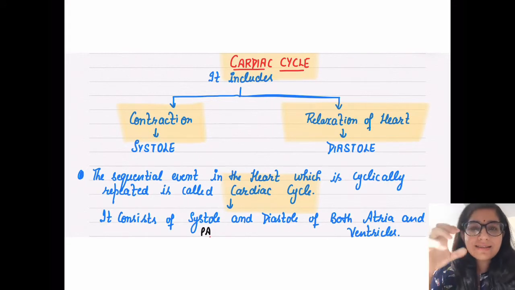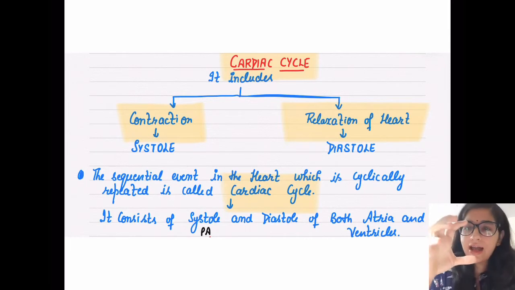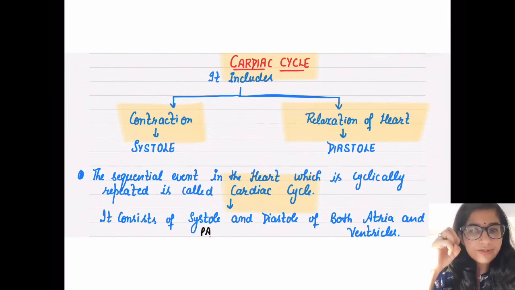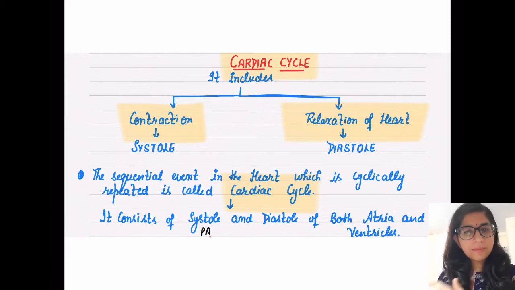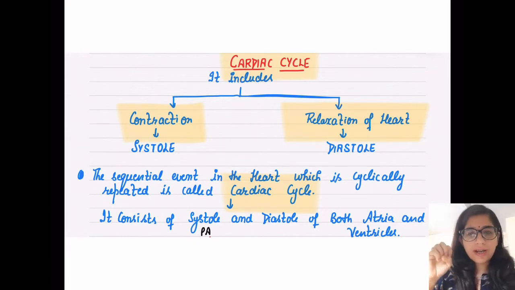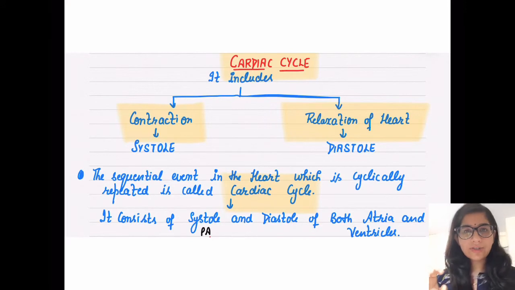Because our heart is myogenic and it works like contraction, relaxation, contraction and relaxation. It is a rhythmicity which is helping the heart to function, or you can say that the heart is functioning in that rhythm, right?